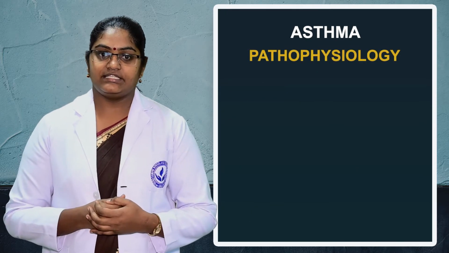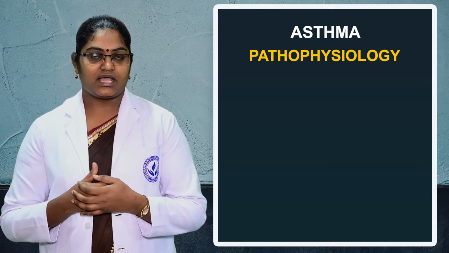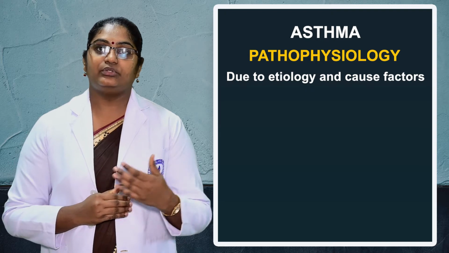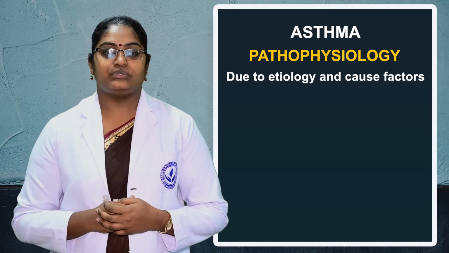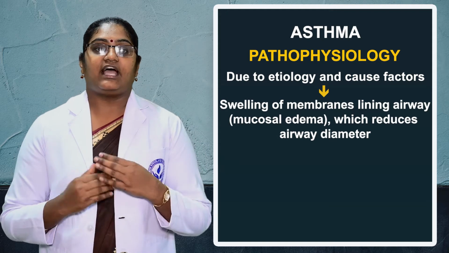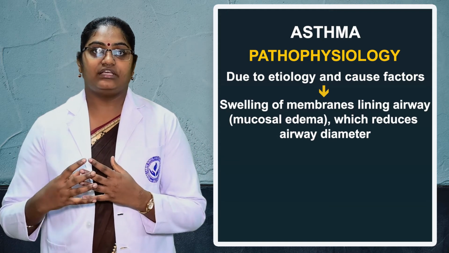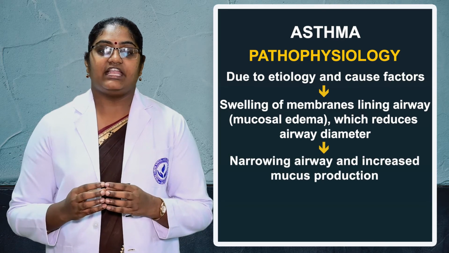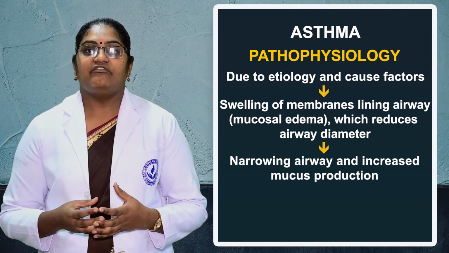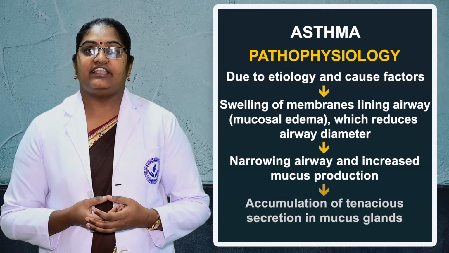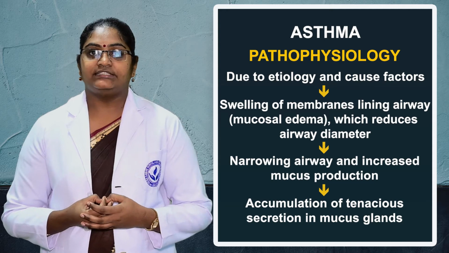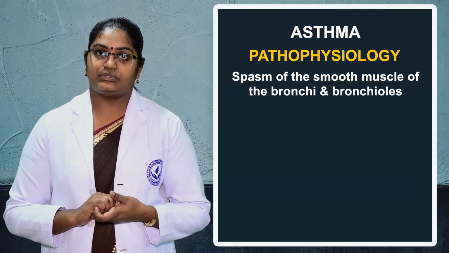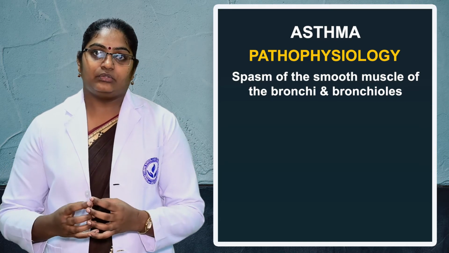Next we can discuss the pathophysiology of this asthma condition. We have already discussed the etiological factors. Due to these factors, there is swelling of the membrane that lines the airway, that means edema of the mucosal lining. That leads to narrowing of the airway and increased mucus production. Increased mucus production leads to accumulation of mucus inside the bronchus, and as the accumulation increases, it becomes difficult to pass the air.